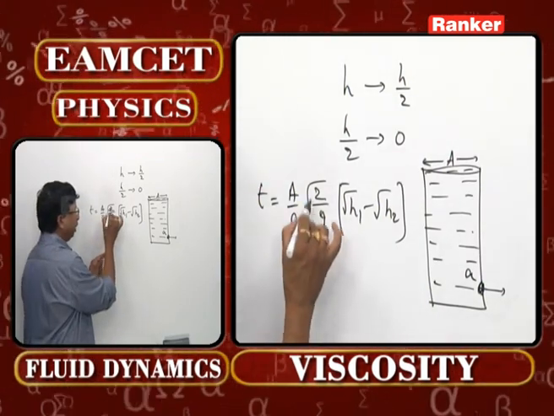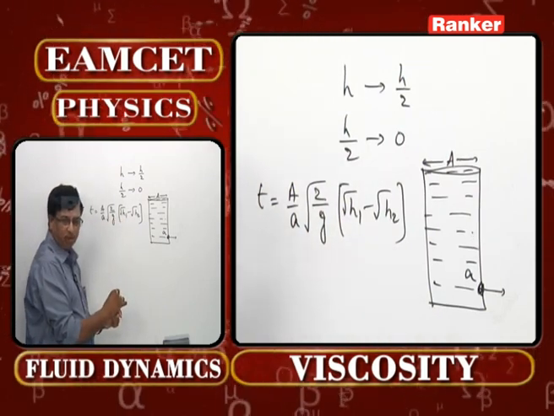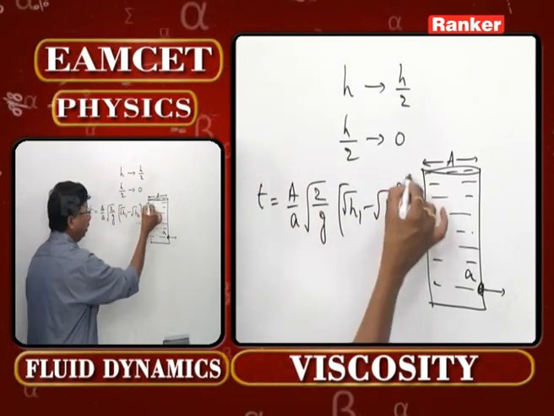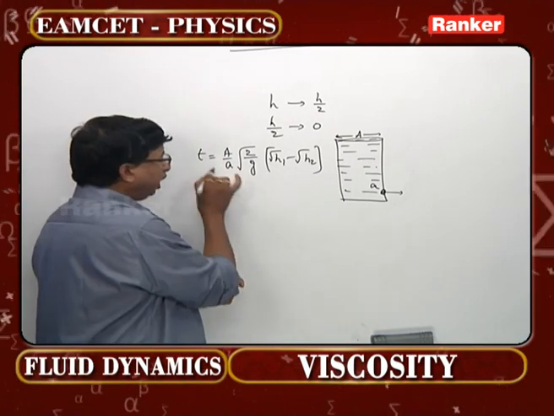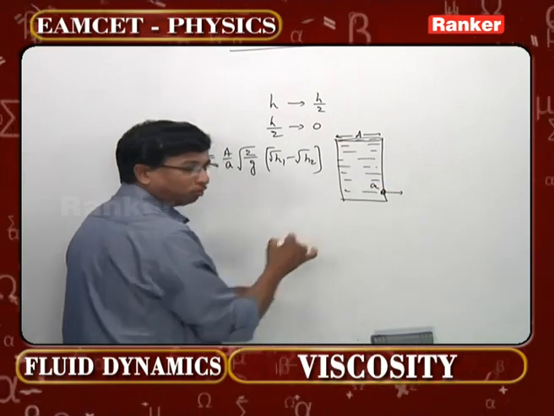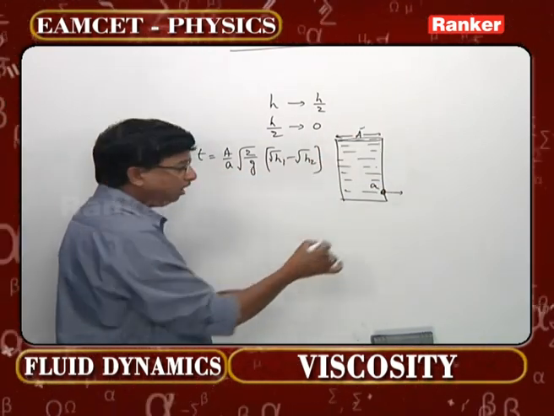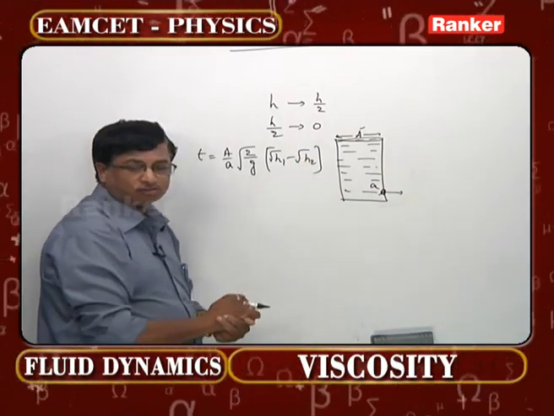Time taken, is it not root 2H by g formula officially for a freely falling body? But the only thing is, this time taken will be more if the area of cross section of the cylinder is more. This time taken is going to be less when this area is more. So that means T is directly proportional to capital A and inversely proportional to small a. That is the concept one has to remember.